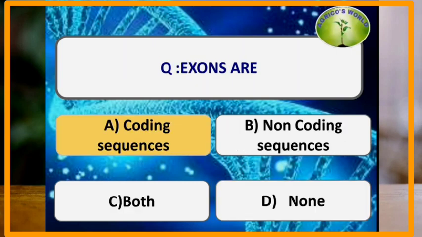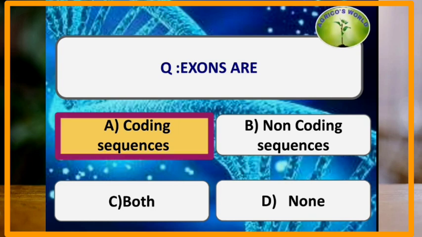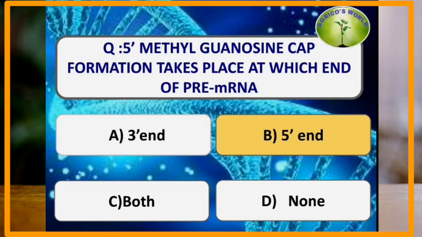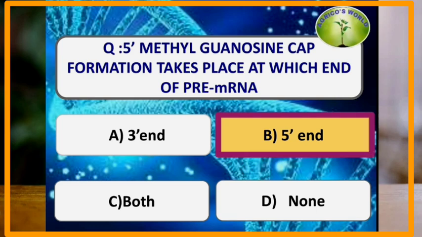Exons are the coding sequences, whereas introns are the non-coding sequences. 5-methyl guanosine cap formation takes place at which end of pre-mRNA? The 5-methyl guanosine cap formation takes place at the 5' end of pre-mRNA, and the poly-A chain is found at the 3' end of the pre-mRNA.